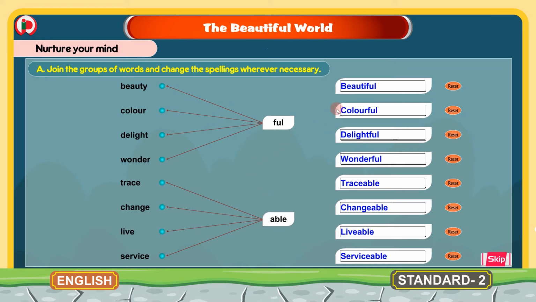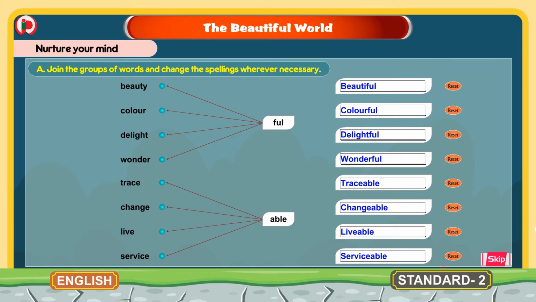So children, if you can observe here, only in one word there is a spelling change and the remaining spellings are as they are. So for beautiful, remember the spelling. Let's read the new words formed here again. Beautiful, colorful, delightful, wonderful, traceable, changeable, livable, serviceable. So this is about the A bit in Nurture Your Mind.